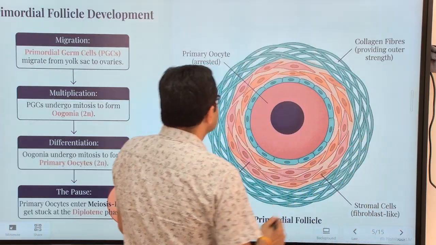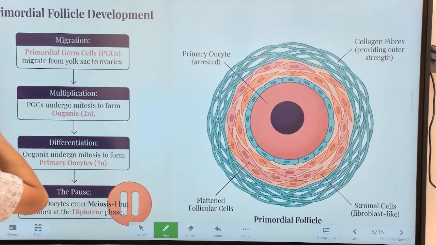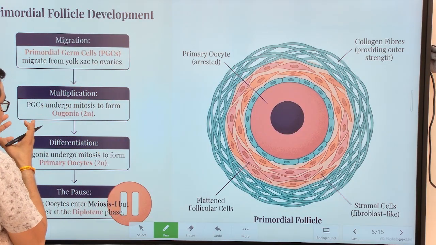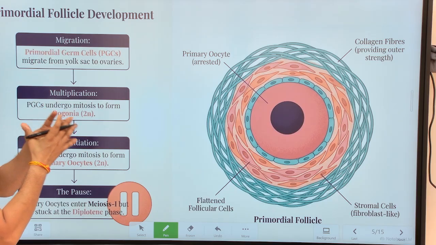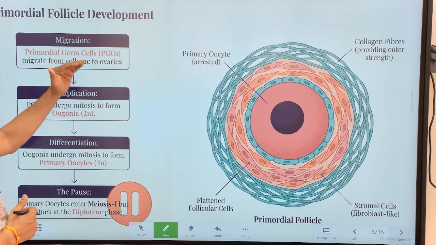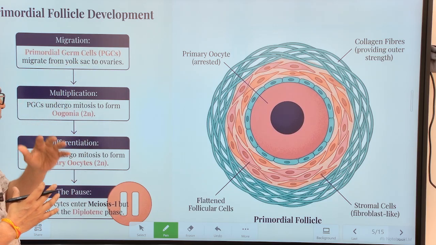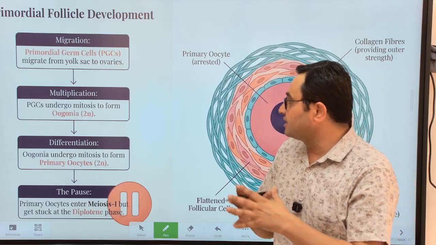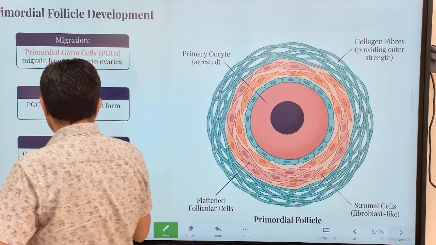Okay. Next topic, the follicular development. Now we are going deep into the topic. The primordial germinal cells, produced from the yolk sac, migrate from the yolk sac and reach the ovary, where they result in the formation of oogonia.